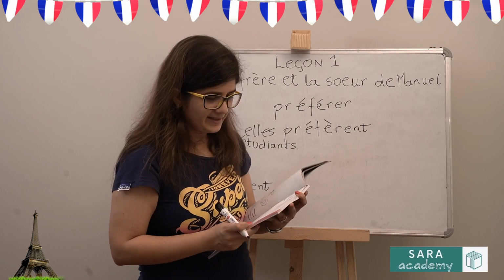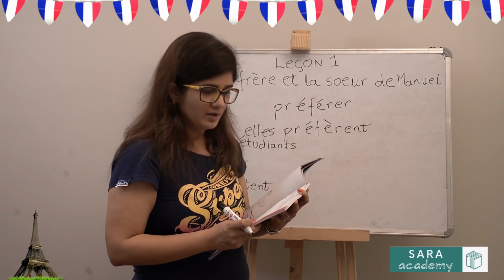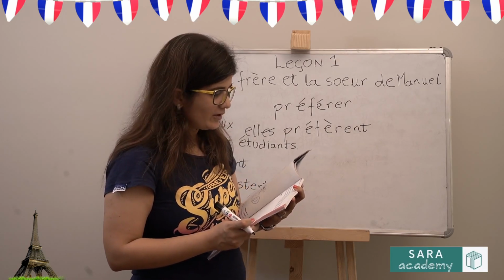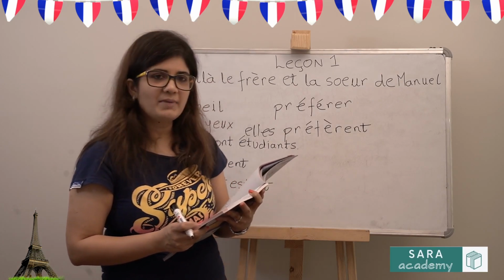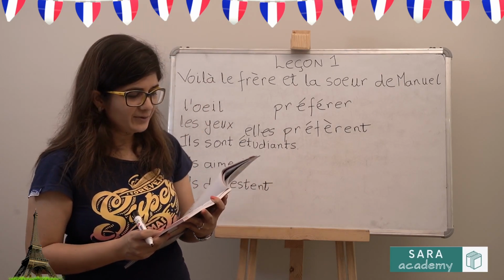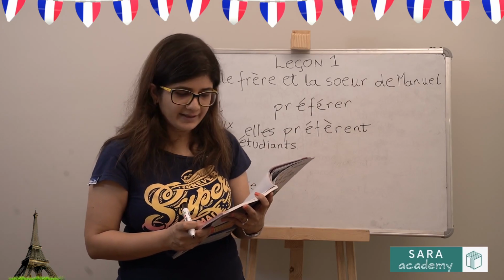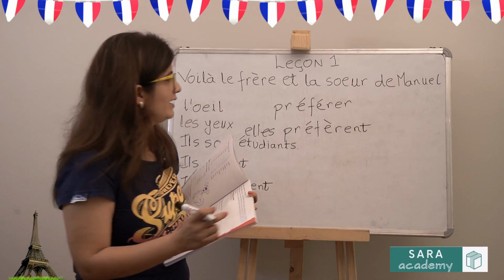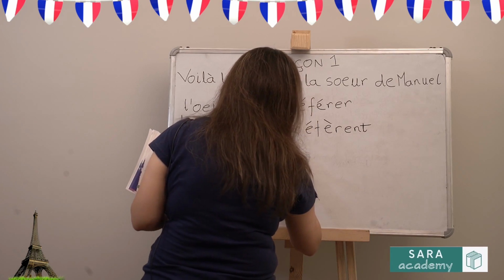Il aime dessiner, he likes to draw. Et il est content de jouer dans une équipe de basket, and he is happy to play in a basketball team. So il aime dessiner will change to this.